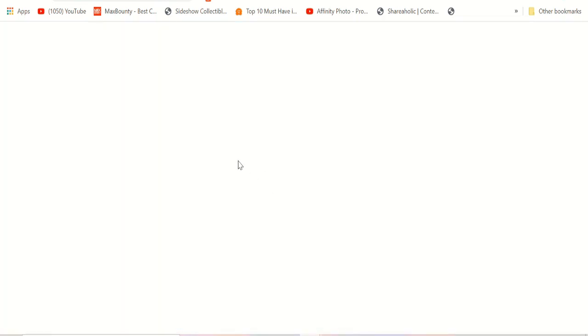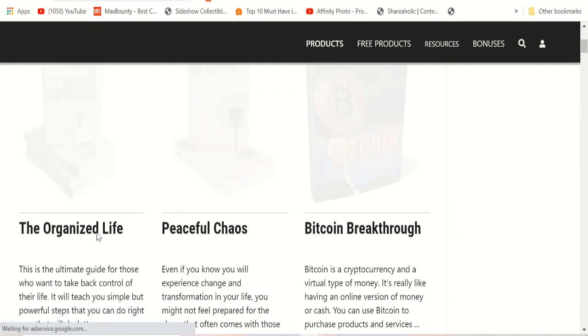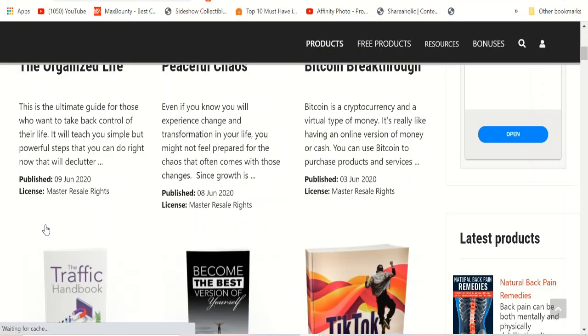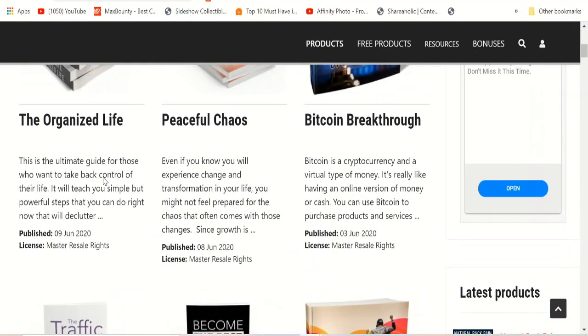So I already got the ebook I wanted and downloaded it. Once the ebook is downloaded, it's in a zip file, so you can extract the information. This is the first book I want to go with, Organized Life. This book was published 9th June 2020. See, today is 15th June 2020, so it's only 4 days old, which means there's no competition. People are not selling this ebook. I'm the first one to sell. That's why I got the subscription. But you can do the same thing with a 3 or 4 month old ebook.